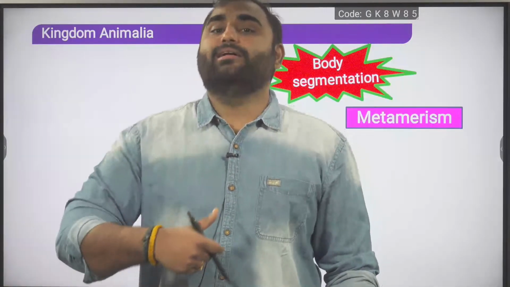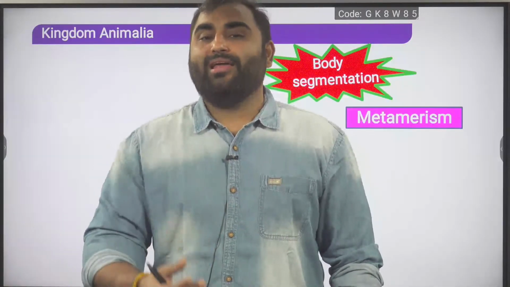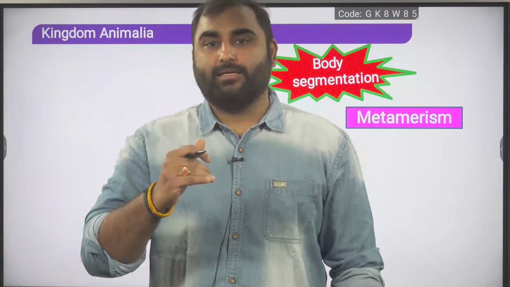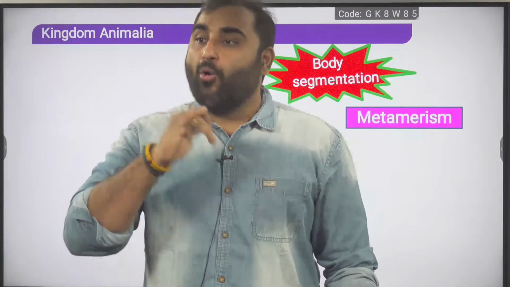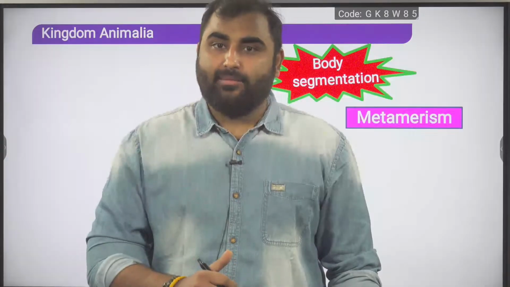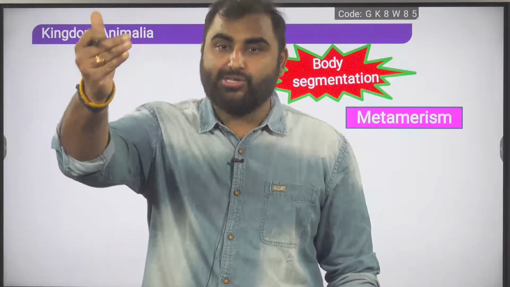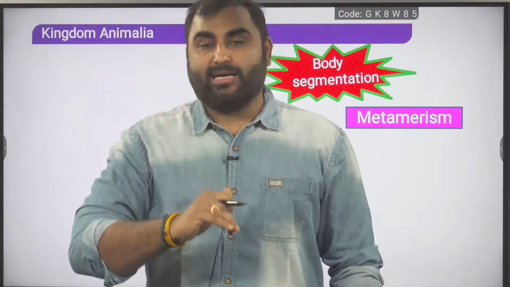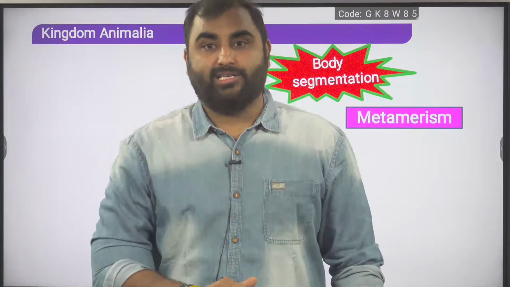Now, we add a little more to this definition: when there is an external segmentation also present, and that external segmentation coincides with internal segmentation. When we go inside the body, we see internal segmentation is also present.